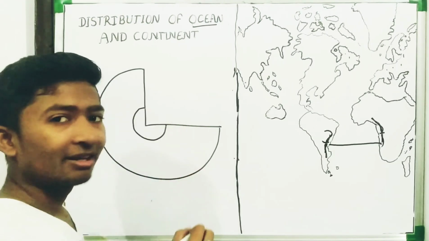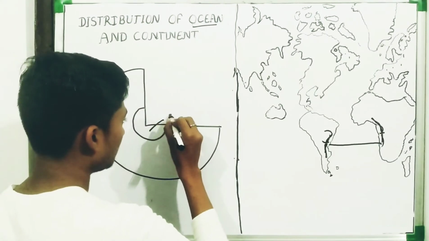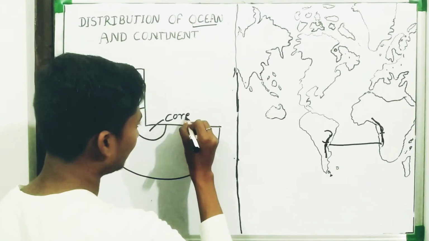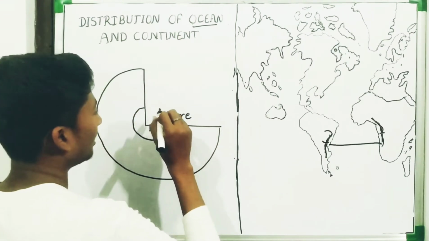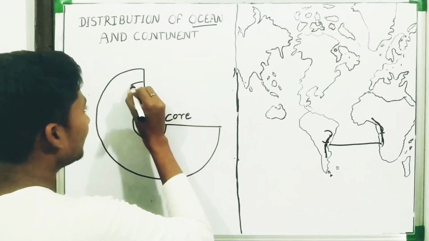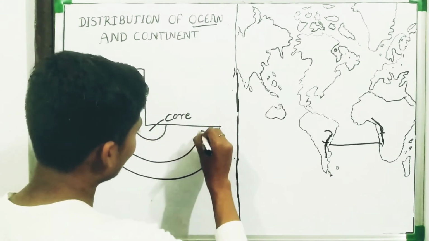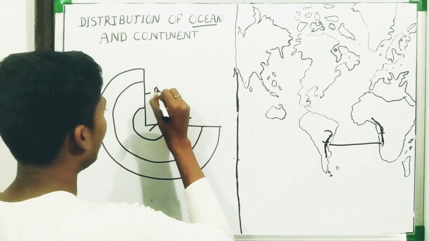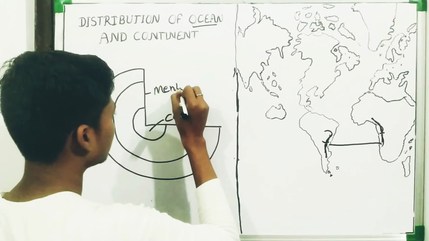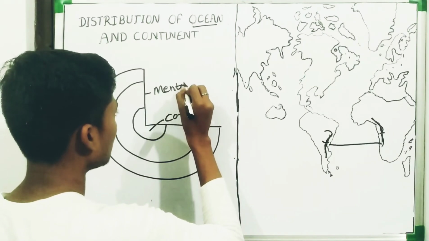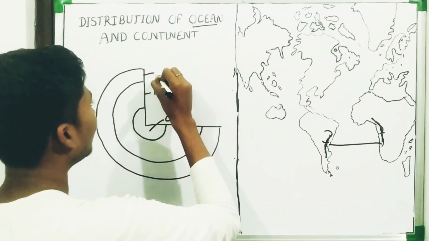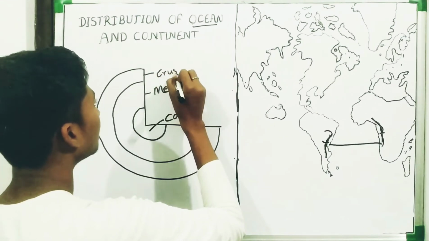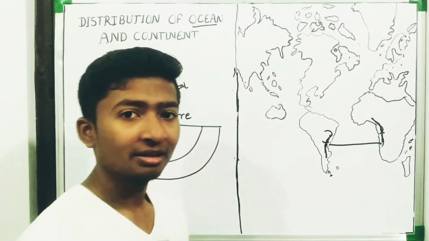When you see this part, this is known as the core, C-O-R-E. Another layer is called the mantle. And the upper layer is called the crust.